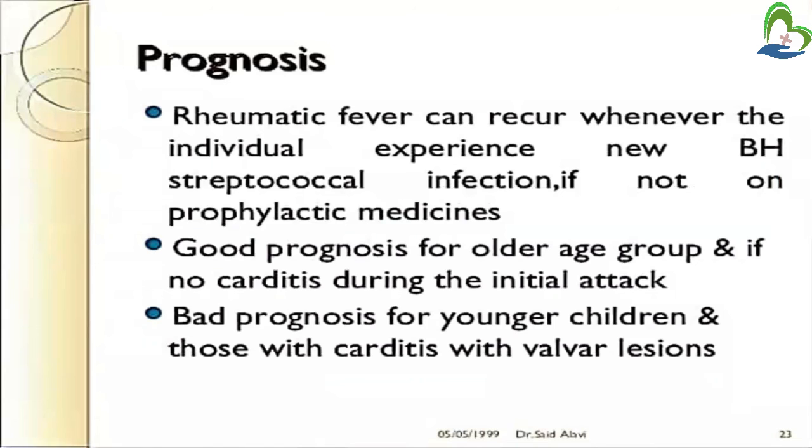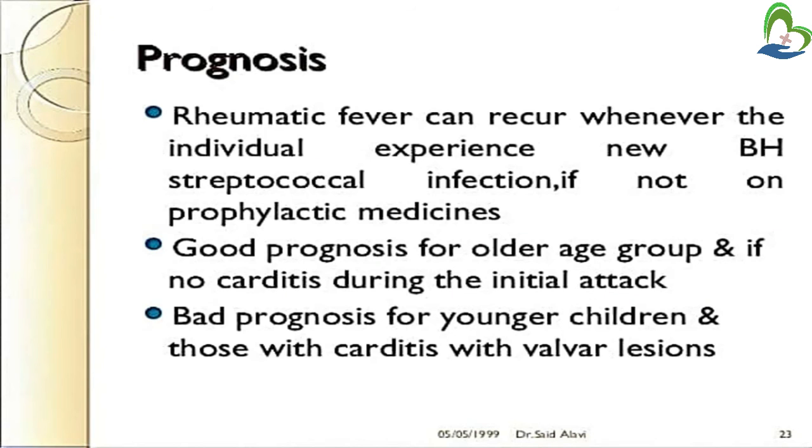Prognosis: rheumatic fever can recur whenever the individual experiences a new beta-hemolytic streptococcal infection if not on prophylactic medicines. So once this infection occurs, if new beta-hemolytic streptococci bacteria enter our body again, the individual will experience rheumatic fever again. Prognosis is good for an older age group, and if no carditis occurs in the initial attack.